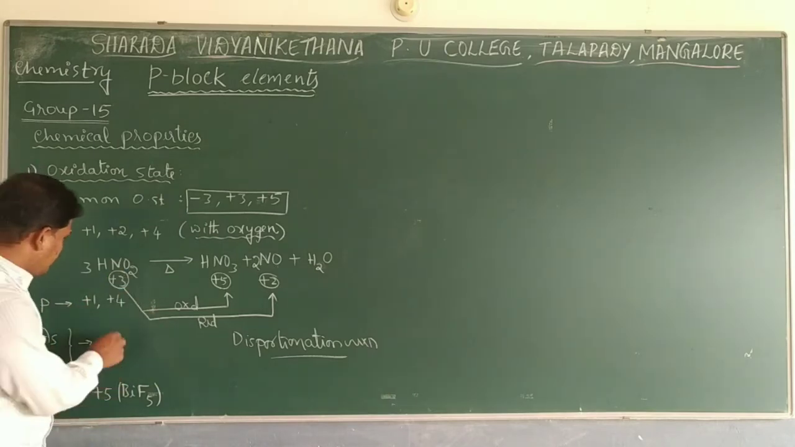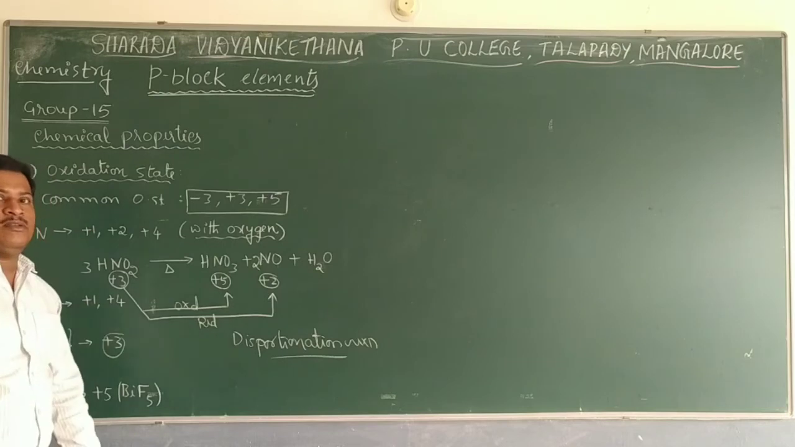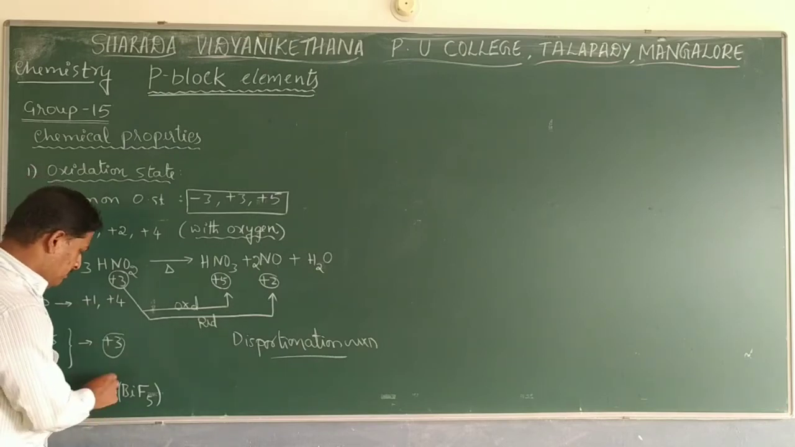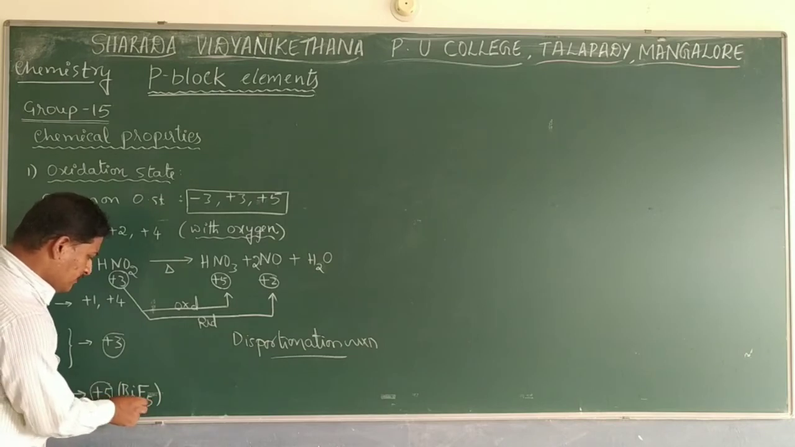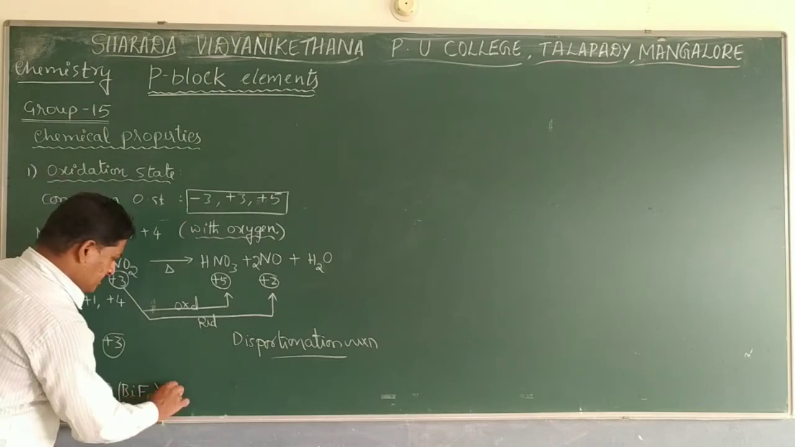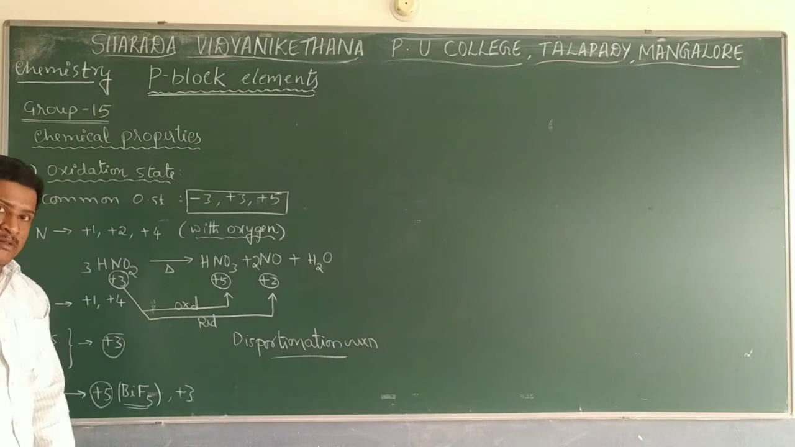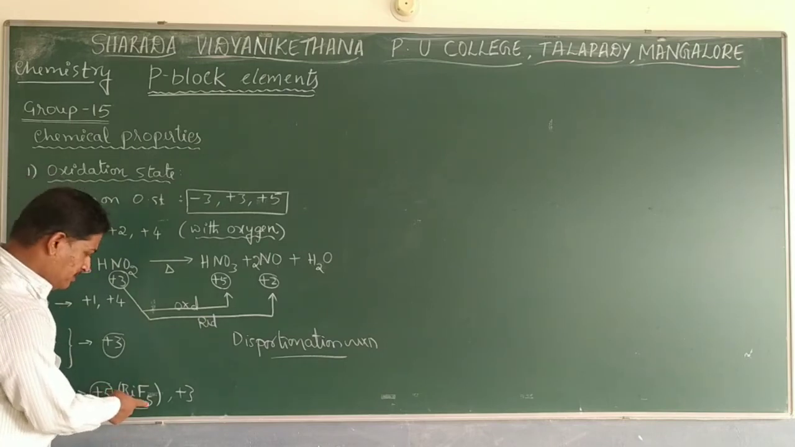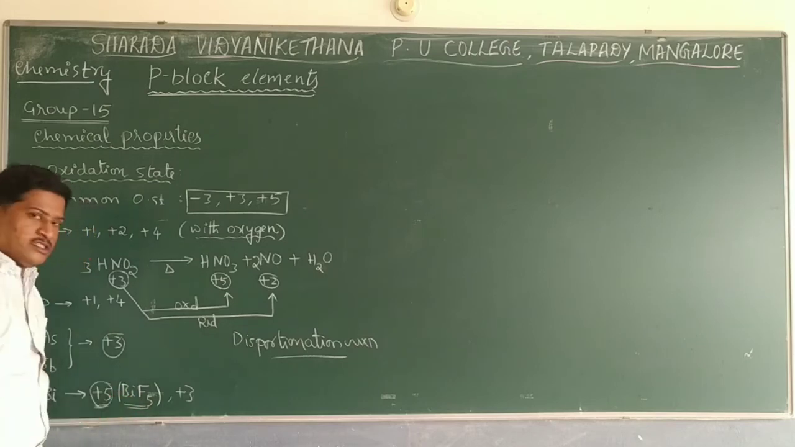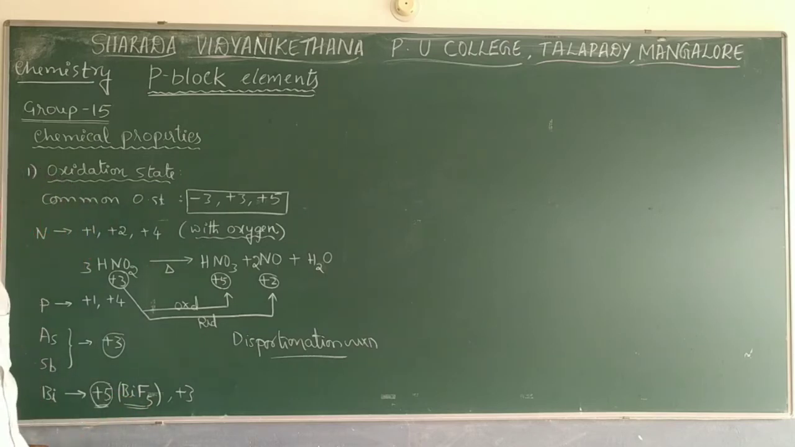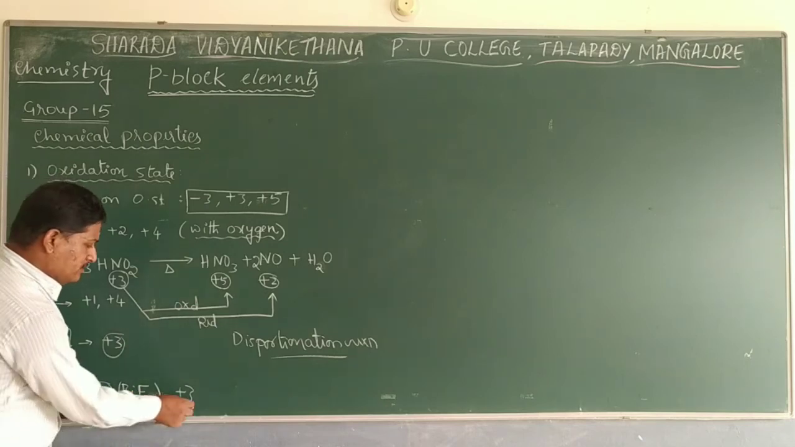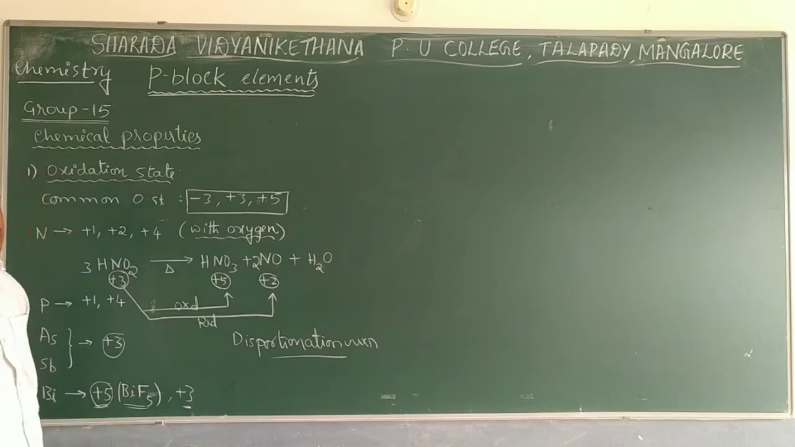Arsenic and antimony show only one fixed oxidation state, +3 in the sulfide form, and bismuth shows a +5 oxidation state only with fluorine. But in other cases, it shows the common oxidation state of +3. Okay, in fluorine, bismuth shows +5 in bismuth pentafluoride. This is important. Bismuth shows its highest oxidation state of +5 only with fluorine in bismuth pentafluoride, but in other cases it shows the +3 oxidation state.